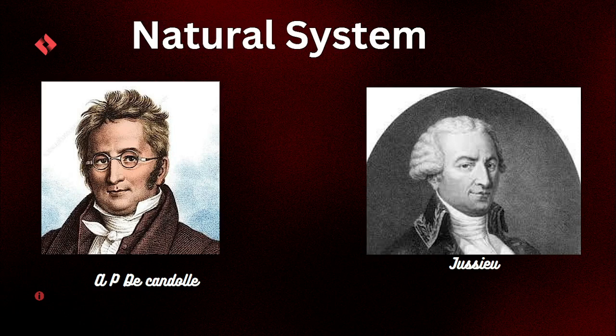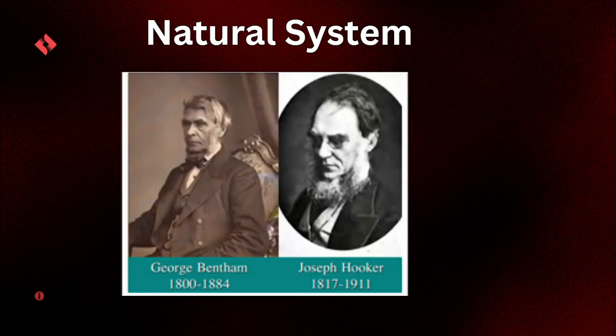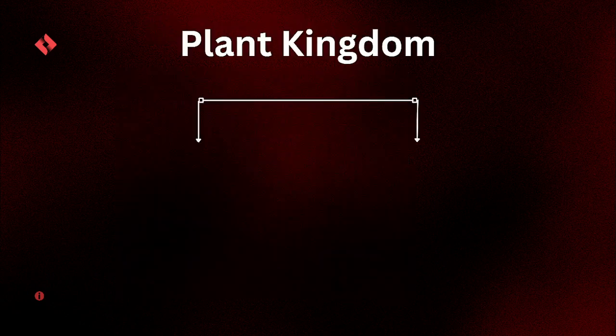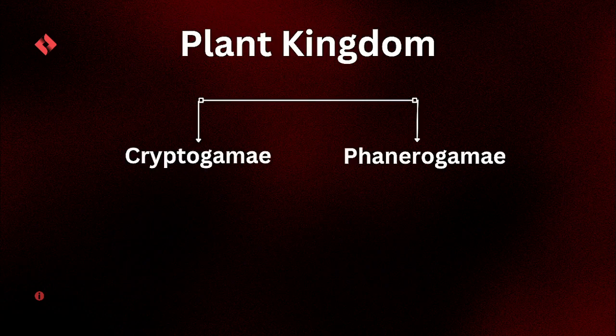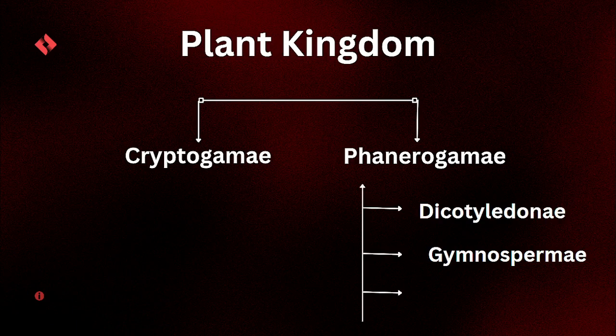Next to him, Jussieu, A.P. de Candolle, and many other scientists proposed various systems based on the natural system. One of the best natural systems of classification was proposed by Bentham and Hooker. George Bentham and Hooker produced the most elaborate natural system in their work Genera Plantarum. In Bentham and Hooker's system, the plant kingdom is divided into 2 subkingdoms, cryptogamia and phanerogamia. Phanerogamia is further divided into 3 classes: dicotyledonae, gymnospermae, and monocotyledonae.